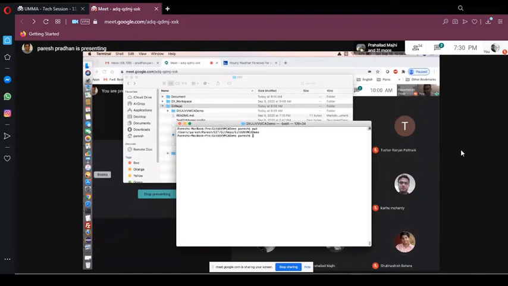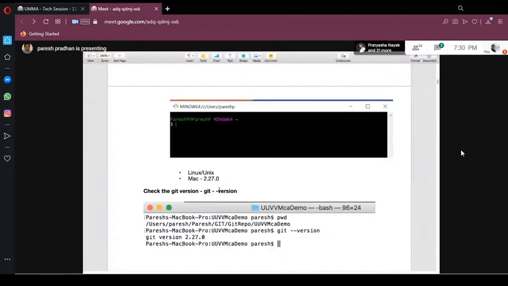I'll share the doc, and you can run all those commands. One thing: because I created this doc in Mac Pages, there is a space here. If I don't put a space here, you will not see it correctly. So I just put a space here, but there is no space in the real command. Whenever you run this command, just remove that space.